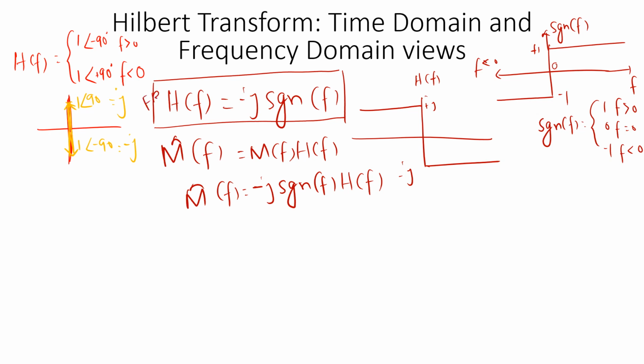So this is how the frequency response of the Hilbert transform was defined, and it is quite straightforward. We can use any method and solve that.